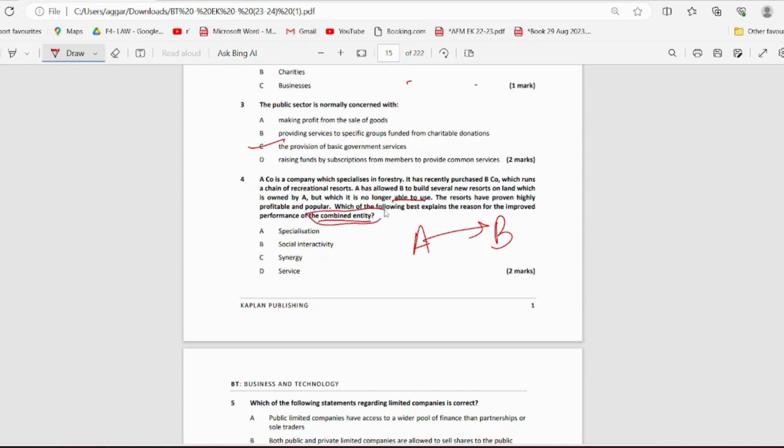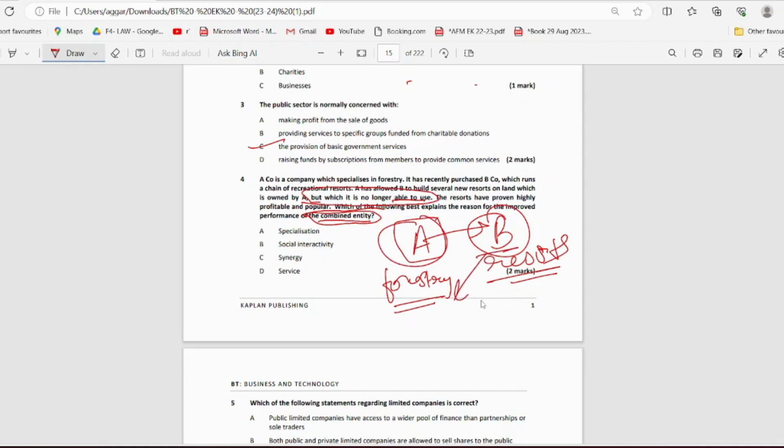Whenever you hear this word combined entity, what was the case? They specialize in forestry and they specialize in resorts, right? And they had one drawback. What was the drawback? A owns the land but is not able to use it. So obviously B can use the land and make their resorts and earn profits out of that. That is the reason that A plus B is able to yield more profits than A individually and B individually.